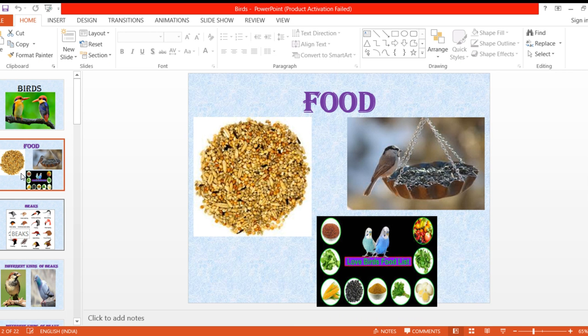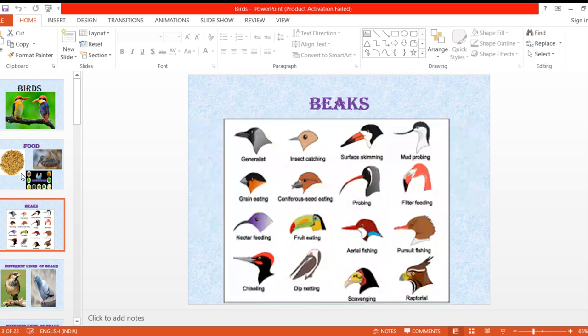Now, do all the birds have the same type of beaks? The beak of the crow, the beak of the parrot, isn't it? So each bird has a different type of beak. Why is it so? Can you just think about that? Why do these birds have different types of beaks? Can you just think of that?